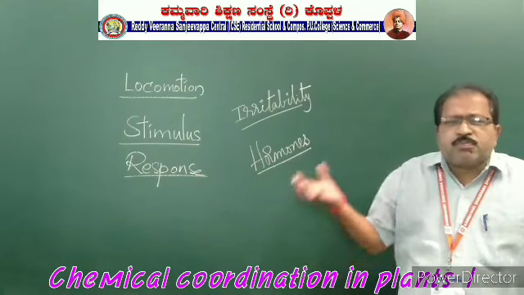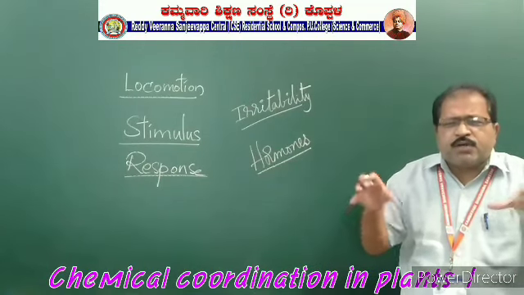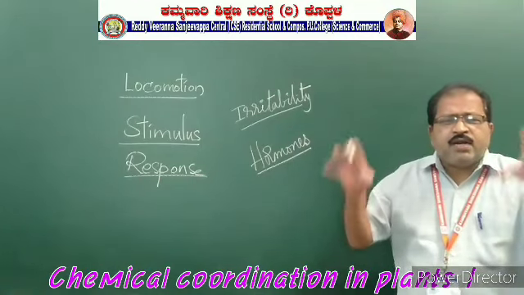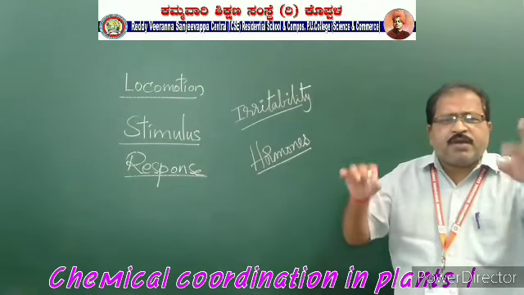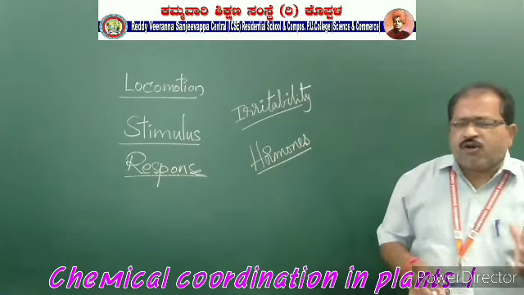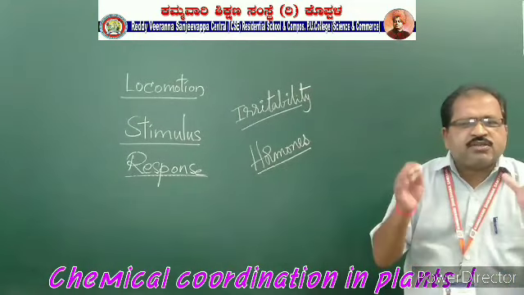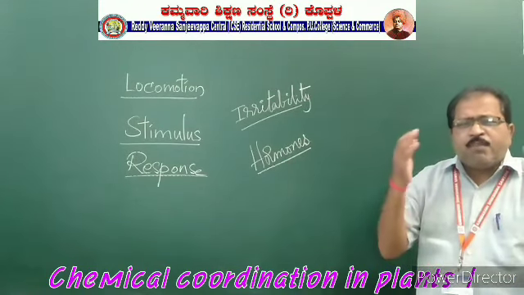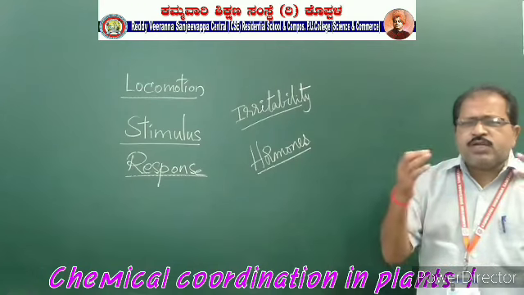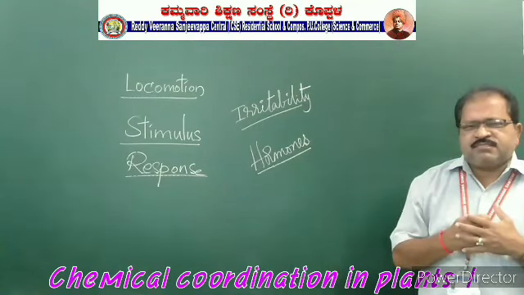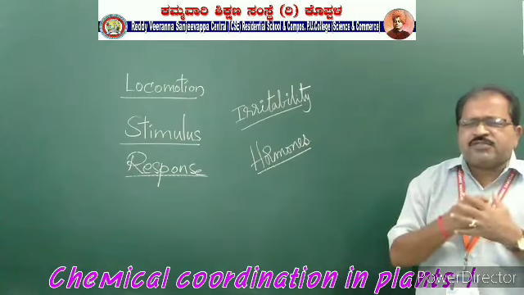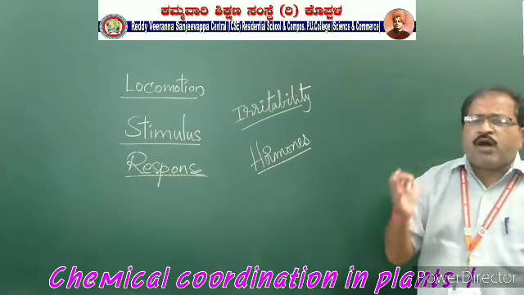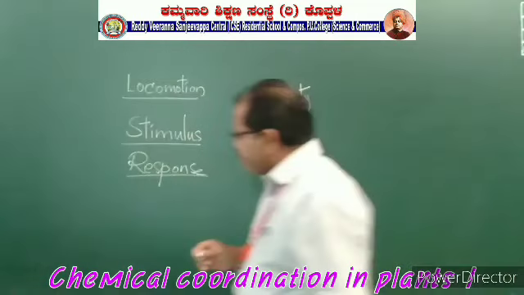The coordination which is brought among the body parts of the plant is called chemical coordination, because it is done because of the chemical messengers called hormones. So let us see what type of hormones are there and how they will be coordinating these functions of the plant, that we will discuss. Today our topic is chemical coordination in the plants.